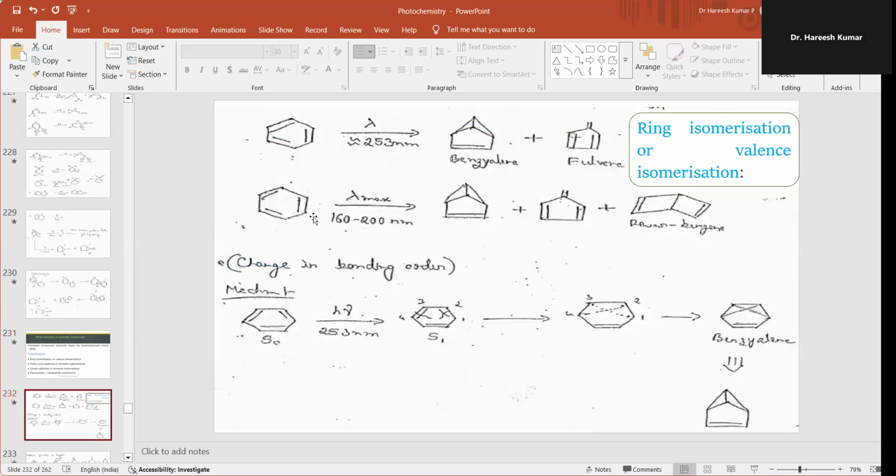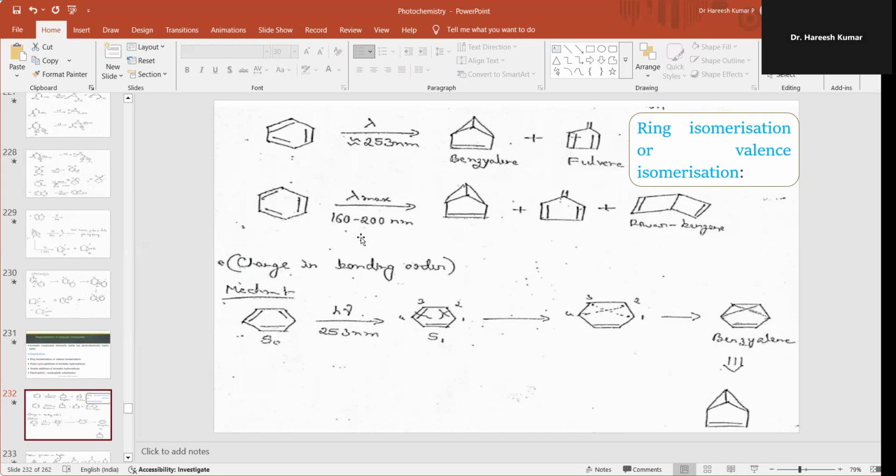So let us take the first one. You know benzene; benzene is the familiar one. You can also say it's the Kekulé structure of benzene, which has a lambda max around 253. When benzene is irradiated at 253, it gives two compounds, benzvalene and fulvene.